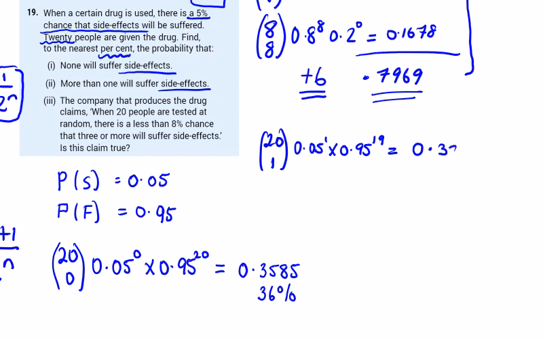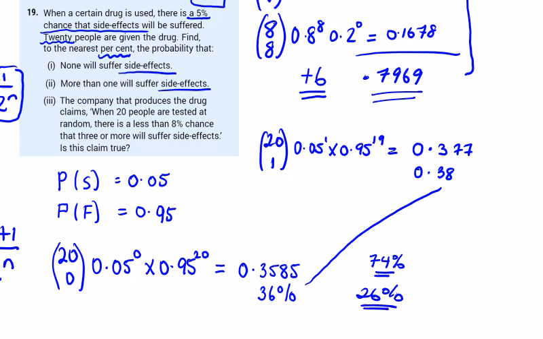Right, 38. Let me just double check. 0.377, so we'll take 0.38. And these two added together is 38 and 36, 74%, so there's a 26% chance that more than 1 will suffer side effects.